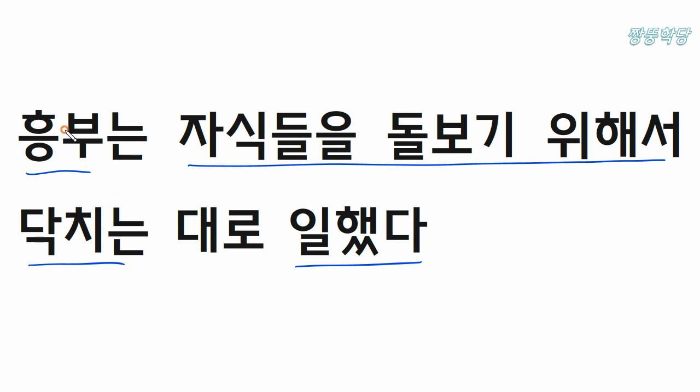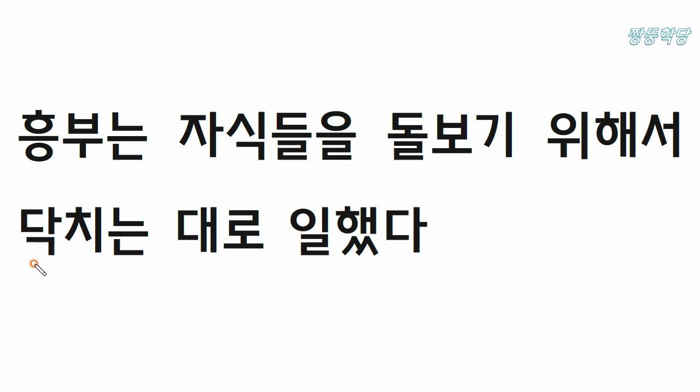So if you find out the subject and predicate, then you can understand the basic meaning of the sentence. Okay, then we need to learn these words.